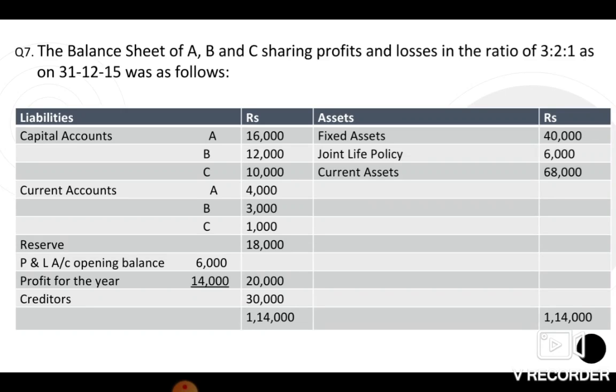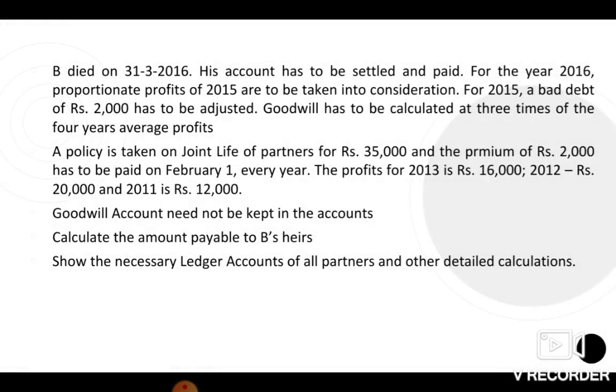And additionally, because we're paying some amount to the heir of the deceased partner, we have to calculate that also. The amount payable to B's heirs. So, executor of the deceased partner. So, we have to prepare 3 accounts: current account, capital account, and B's executor's account.